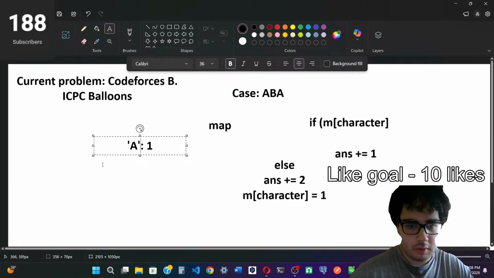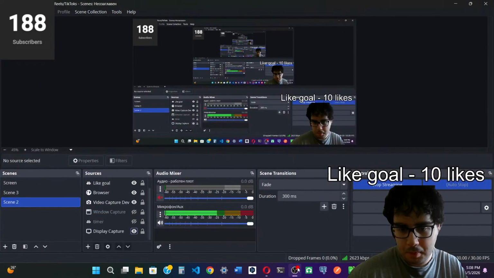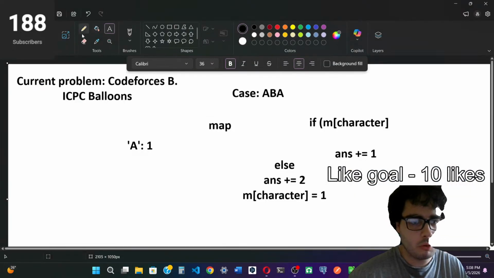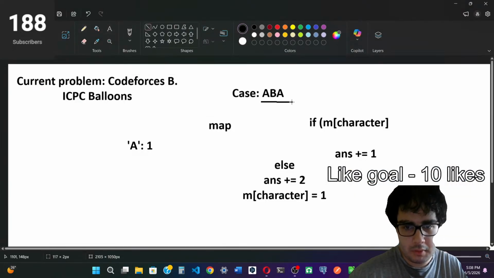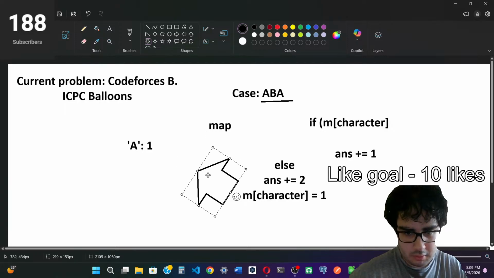Okay, so that is the first iteration, because we are going through ABA. So if M of character, we add to the answer. Otherwise, we add to the answer and set M of character. So that is basically what happened here.